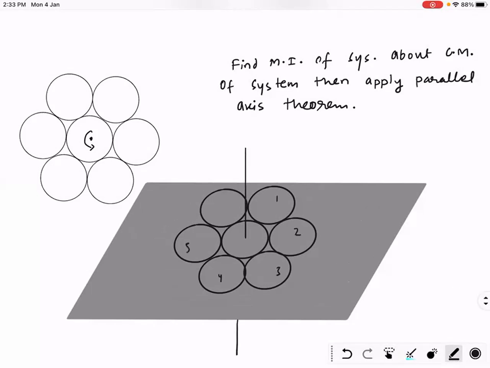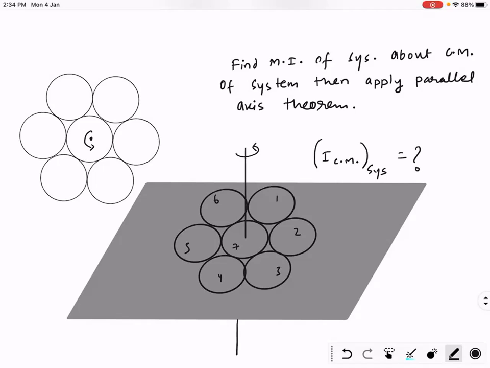One, two, three, 4, 5, 6, 7 of system. Question mark.